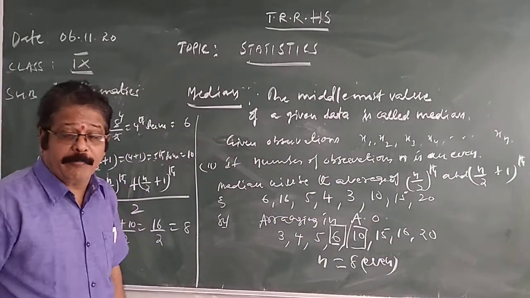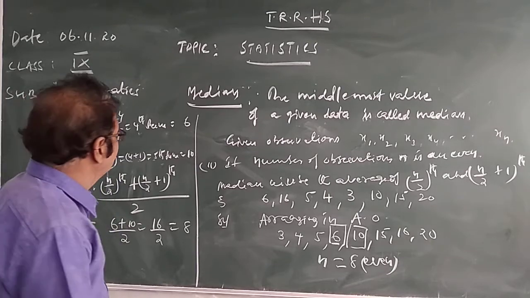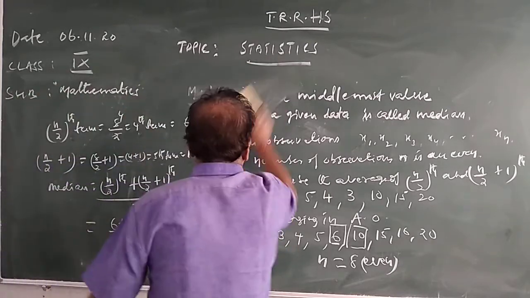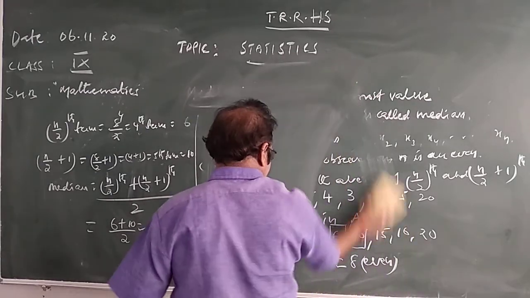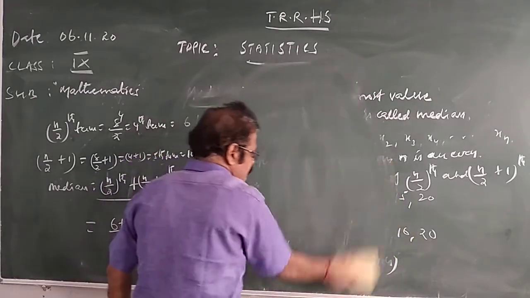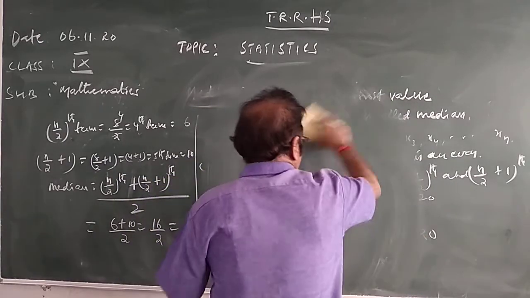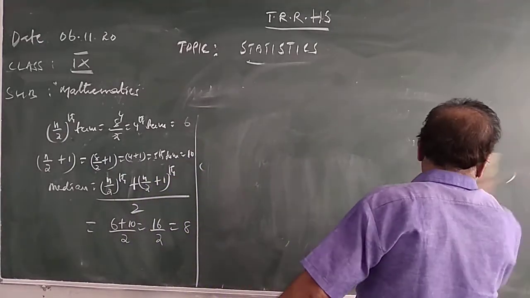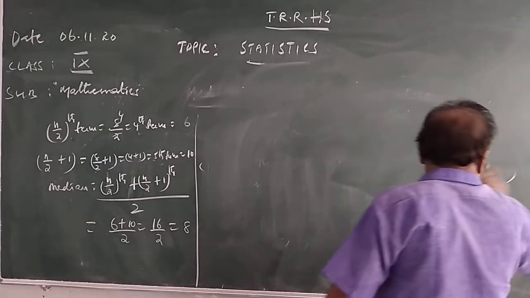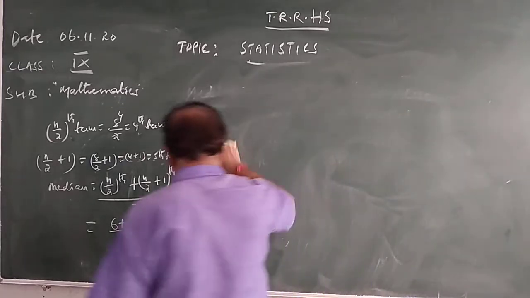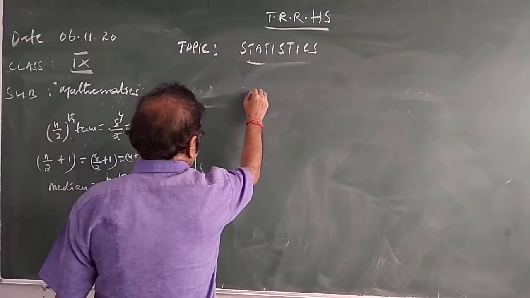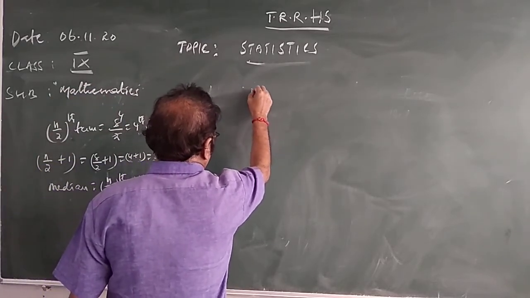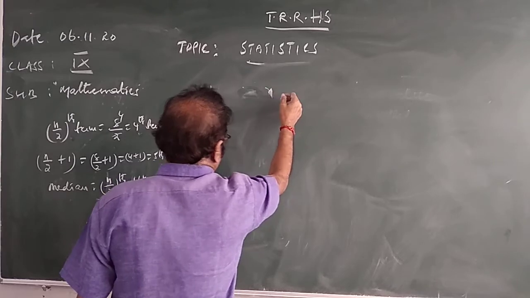One more problem I will tell you. They will give the observations.